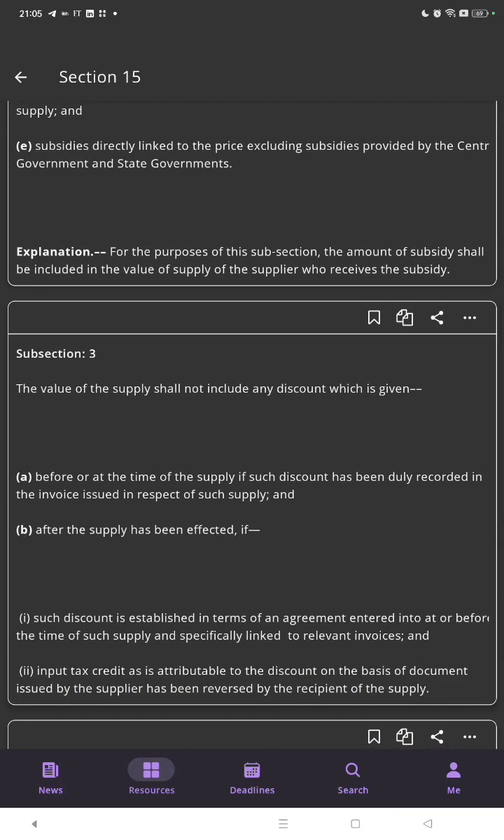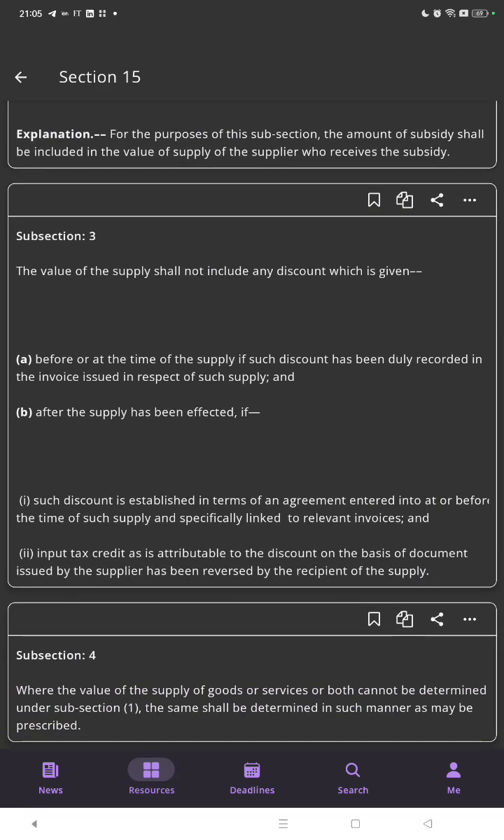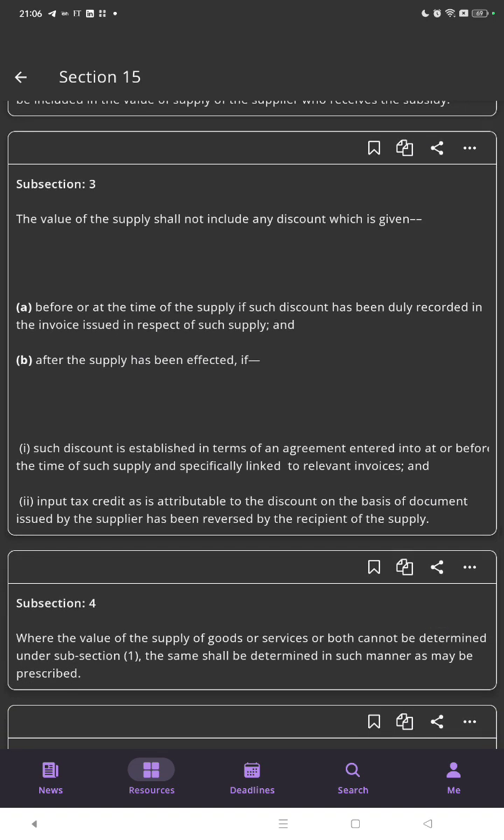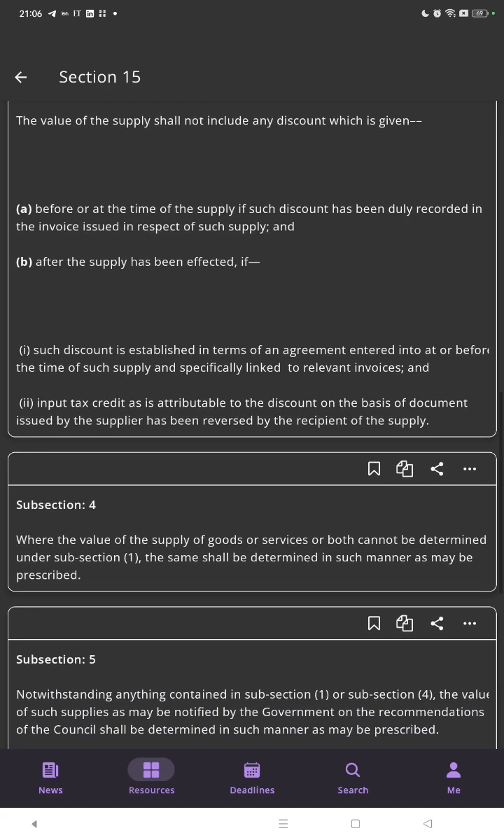Subsection 3. The value of the supply shall not include any discount which is given before or at the time of supply, if such discount has been duly recorded in the invoice issued in respect of such supply, and after the supply has been effected, if such discount is established in terms of an agreement entered into at or before the time of such supply and specifically linked to the relevant invoice, and the input tax credit as is attributable to the discount on the basis of document issued by the supplier has been reversed by the recipient of the supply.